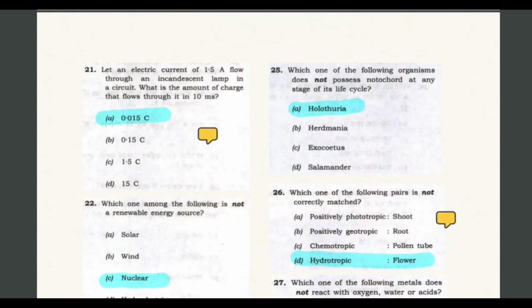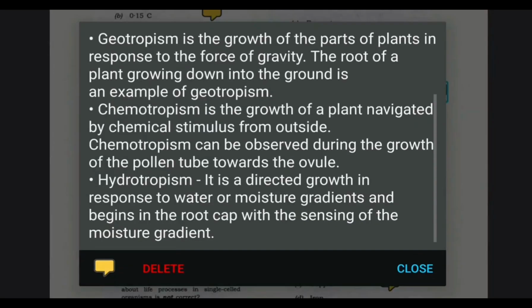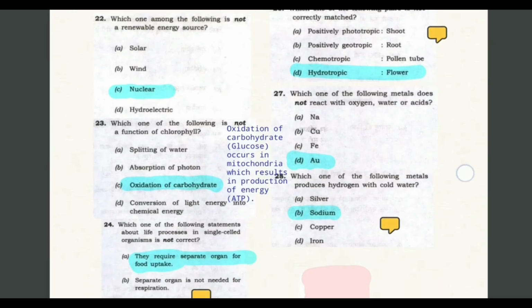Which one of the following organisms does not possess notochord at any stage of its life cycle? So Holothuria. Which one of the following pairs is not correctly matched? So D, hydrotropic flower, and we can see the explanation here. Geotropism is the growth of the parts of plants in response to the force of gravity. Then chemotropism, then hydrotropism, and that's all.